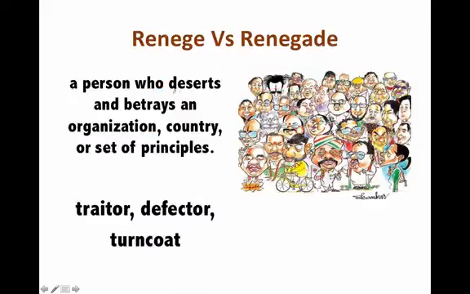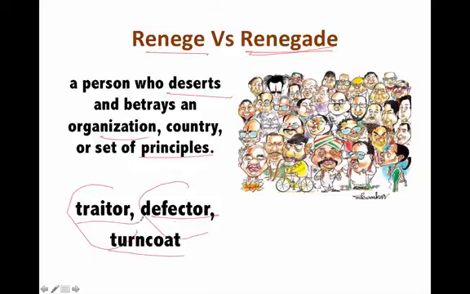Now there is a difference between the word renege and renegade. Renegade is a person who deserts or betrays his own people, his own organization or his own country or set of principles. Therefore, he is a traitor. He cheats his own people or his own organization, or he can be called a defector. So for example, if some BJP politician has joined Congress party, then BJP people will say he is a defector or he is a turncoat or he is a traitor. So that is the meaning of renegade. He has revolted or rebelled against his own party.